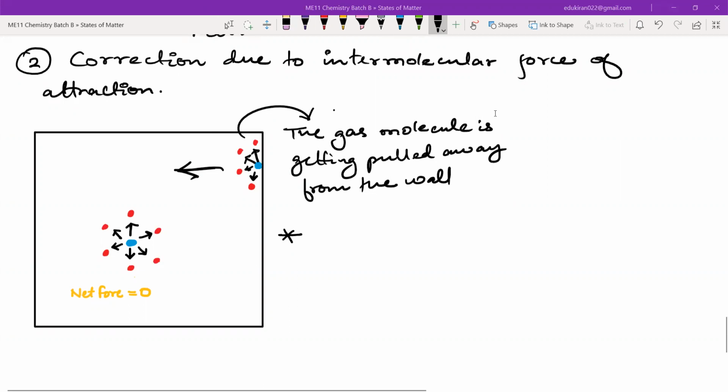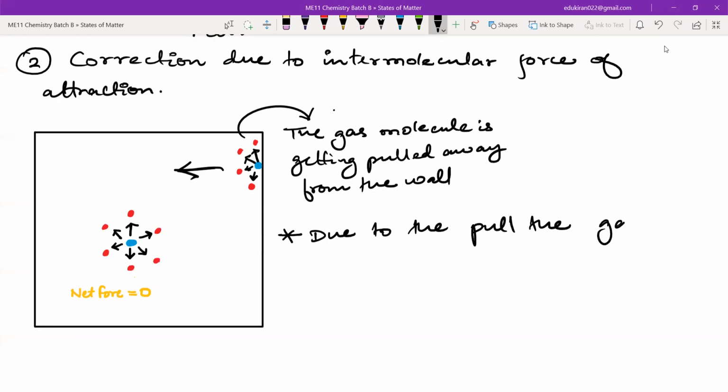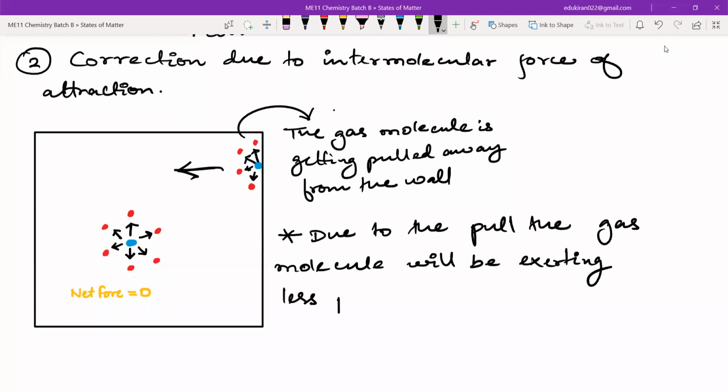Yeah, you guys are correct. I don't ask tricky questions. Don't worry, I ask easy questions. This will be low. The gas molecules will be exerting low pressure. So due to the pull, the gas molecule will be exerting less pressure.